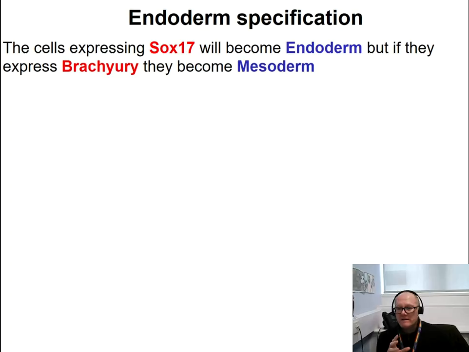So during initial development of the embryo, we know that the visceral endoderm is substituted by the real endoderm, the definitive endoderm.